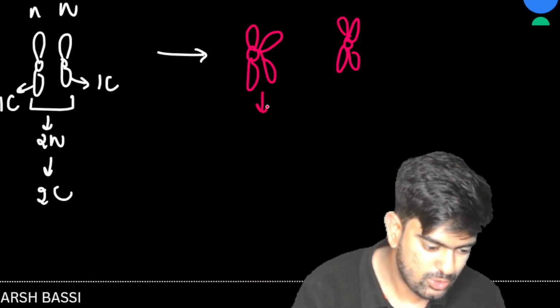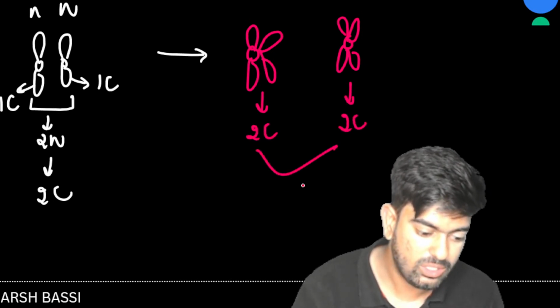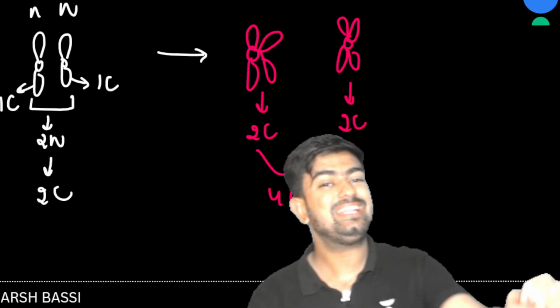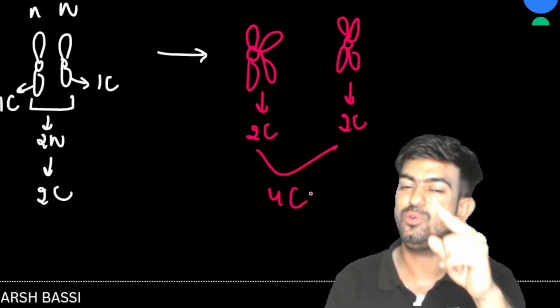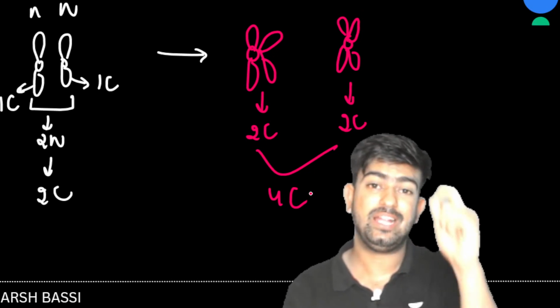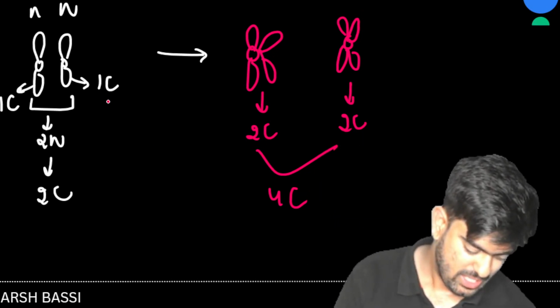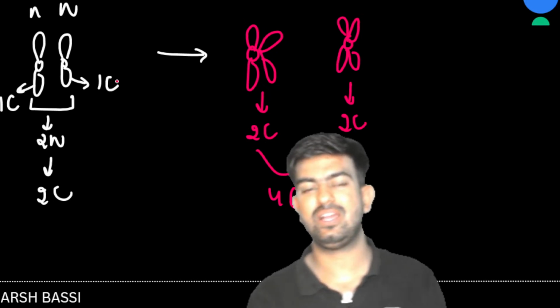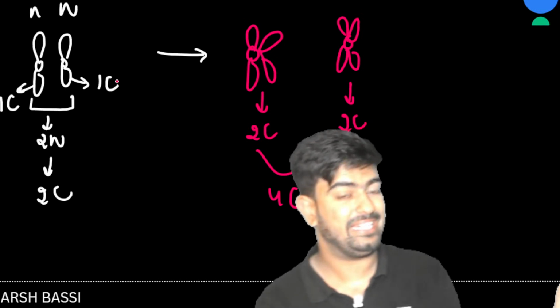Both of these chromosomes have 2C, and together they make 4C. This is what 4C means exactly. I hope the concept behind this is very clear to you. If it is, let me know in the comment section. So the DNA content is doubled.